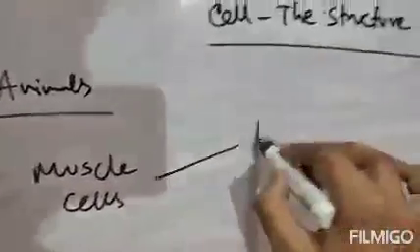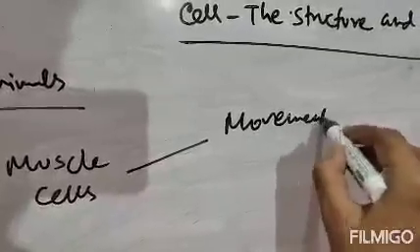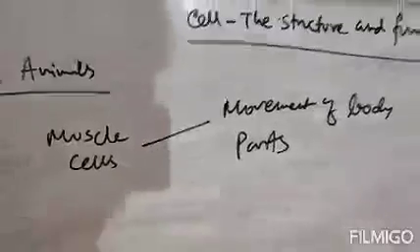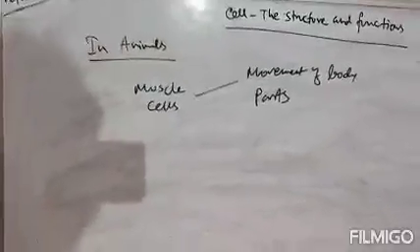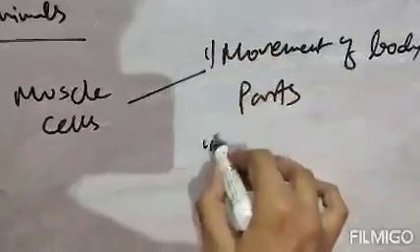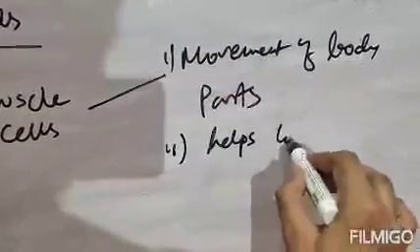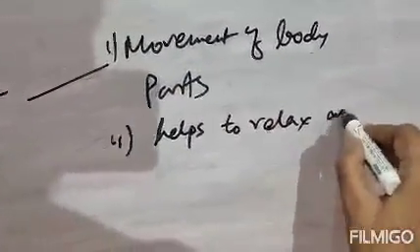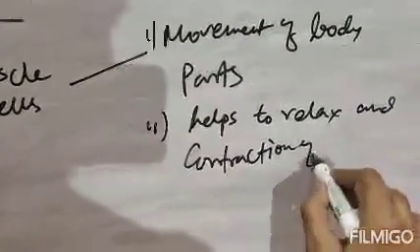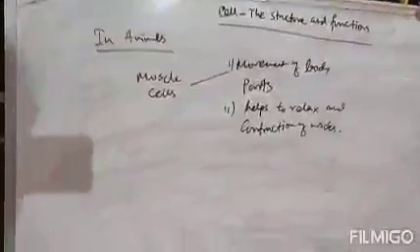So its function is movement of body parts, and it has also one additional function: muscle cells help to relax and contract the muscles. So its second function is to help relaxation and contraction of muscles. So number one, muscle cells.